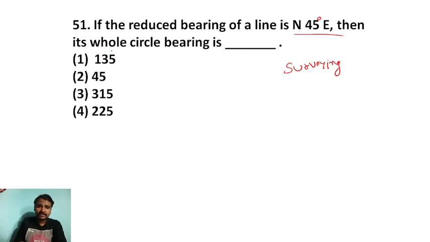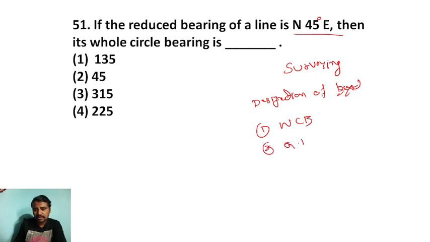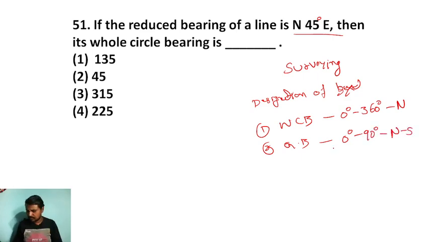First of all, understand there are two different methods for designation of bearings, we can say systems. One is WCB, the whole circle bearing system, and one is the quadrantal bearing system. In WCB, we measure from 0 to 360 degrees, starting from the north direction. But in quadrantal bearing we measure from 0 to 90 degrees, either from north or south. These are the two important points.